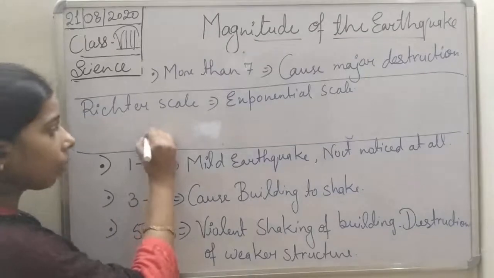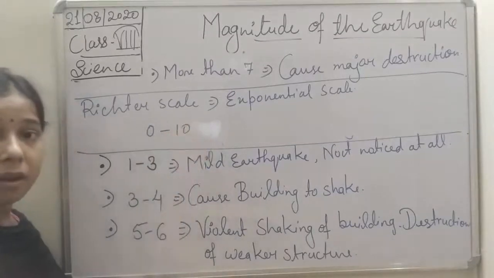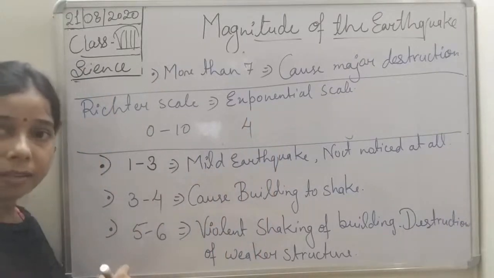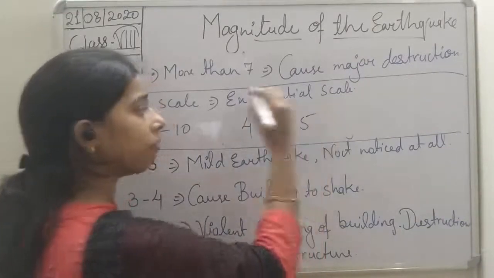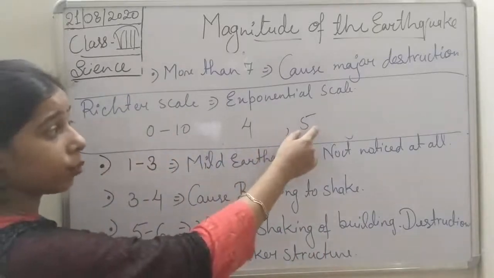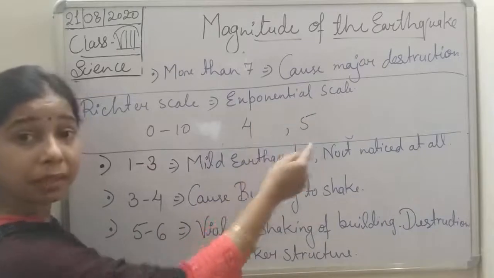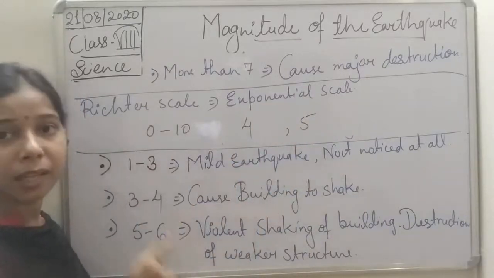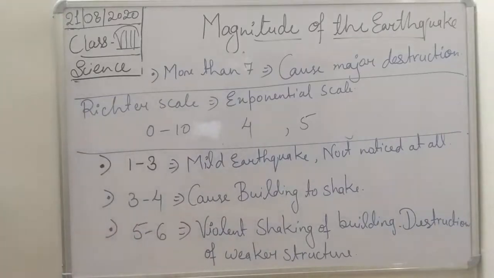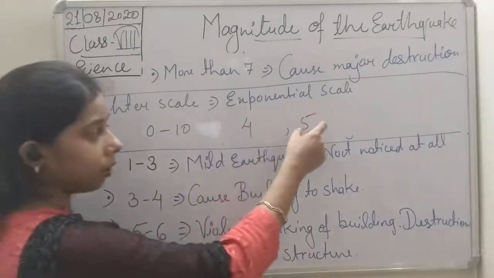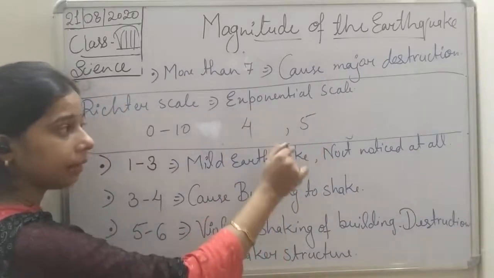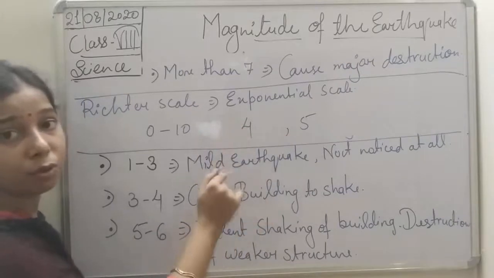It means, from 0 to 10, if an earthquake is of intensity 4 and another earthquake is of intensity 5, then this one point will not be 1 times greater, but it will be 10 times greater than the previous one. So exponential scale means that one point is 10 times greater than the previous one.